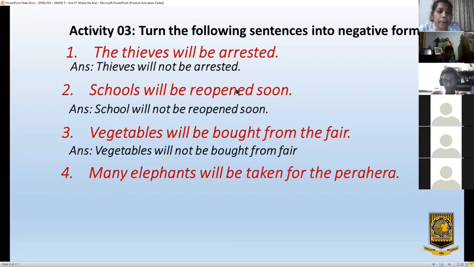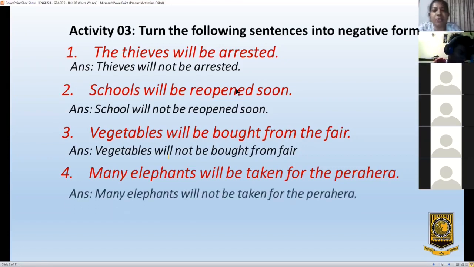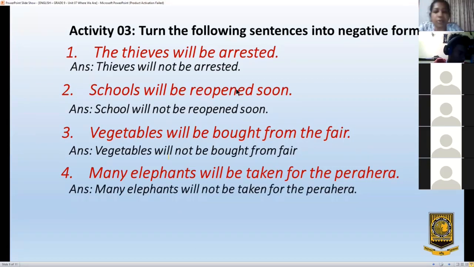Sentence 4. Many elephants will be taken for the Perahara. Many elephants won't be taken for the Perahara. Yes. The others also have to answer. Many elephants won't be taken for the Perahara.